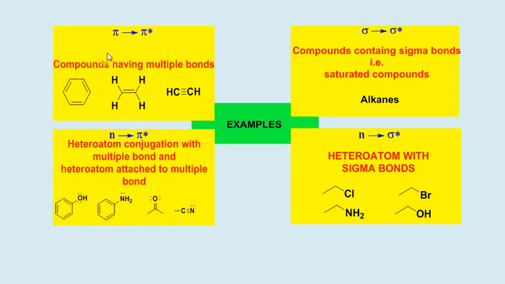Let us consider pi to pi star transition. Pi to pi star transition occurs in compounds containing multiple bonds. Benzene, ethylene, acetylene will have pi to pi star transition. Friends, here in these examples, pi bonds are present, so these compounds will also show pi to pi star transition. Along with this, they are showing n to pi star transition. So sigma bonds will show sigma to sigma star. Sigma bond with lone pair will show n to sigma star. Multiple bonds will show pi to pi star. And if they have a lone pair, they will show n to pi star transition also.